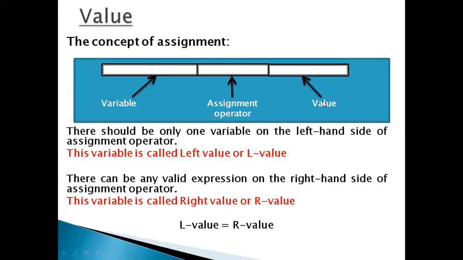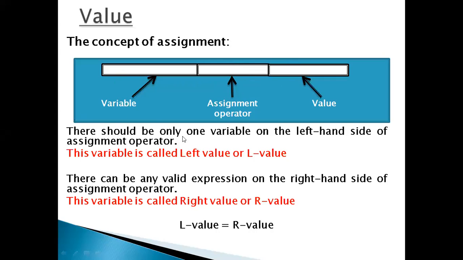Assignment goes right to left, you have to remember it, and there should be only one variable on the left side. This side is a variable, also called an operand. When you apply assignment, this is called the operator and the value.